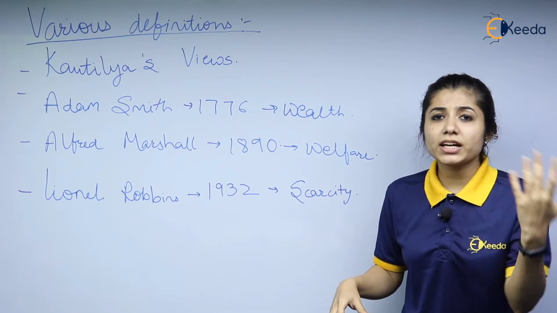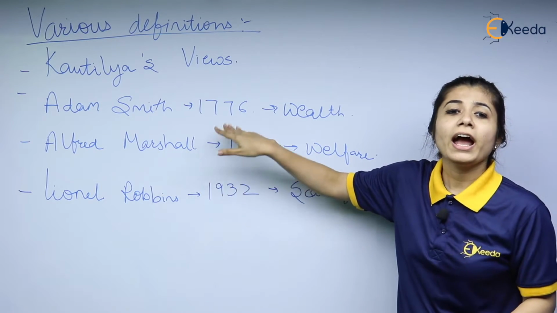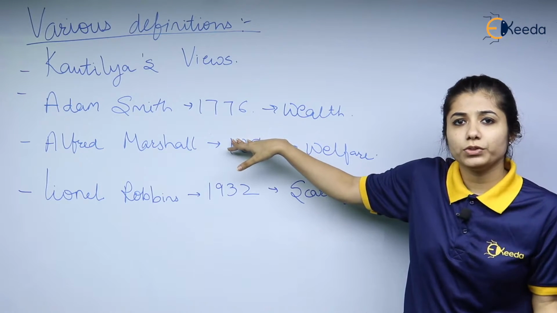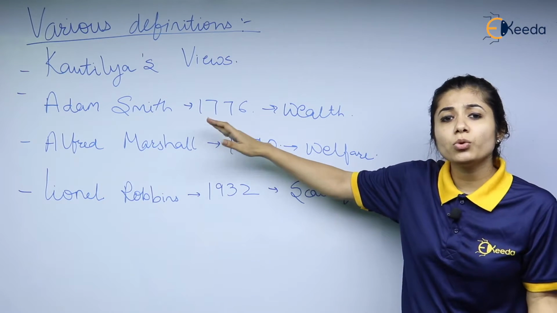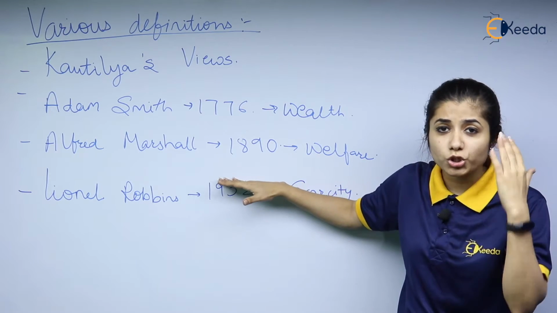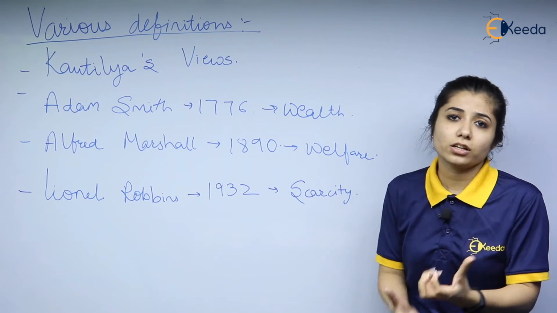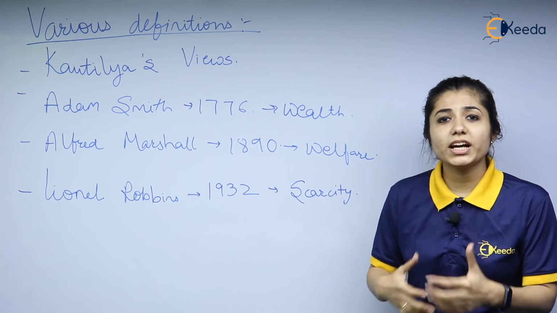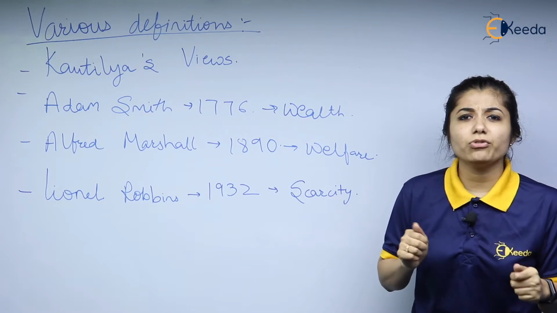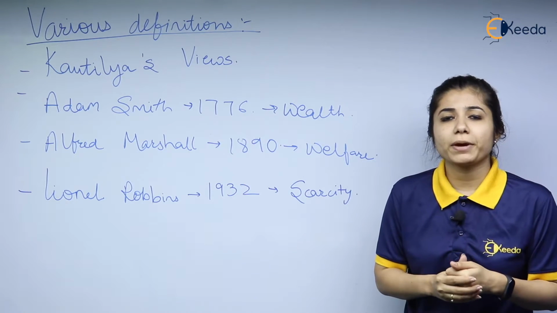The things that were missed by Adam Smith were covered by Alfred Marshall. Adam Smith was just concerned with wealth accumulation, management, and all of these things, but he did not think about the welfare of the people. He made the definition in a social way. He was therefore considered as a neoclassical economist. Neoclassical means he had modern thoughts, a modern way of thinking. Basically, his definition also focused more on the social aspect.